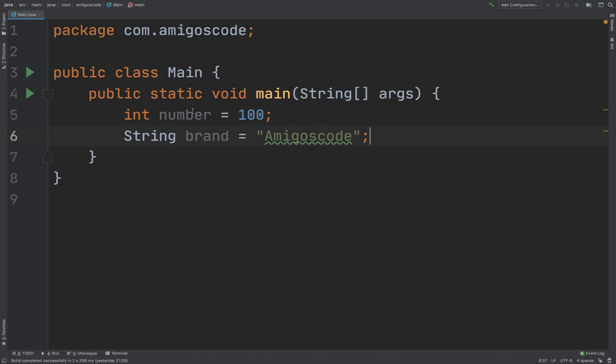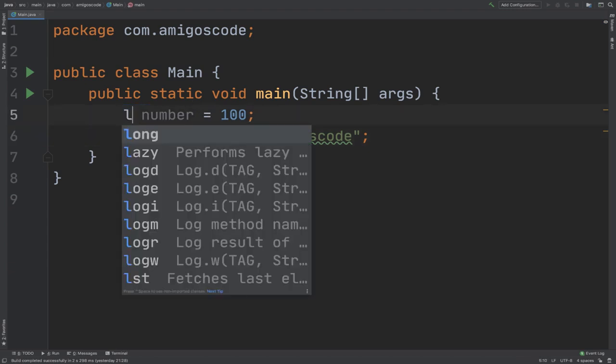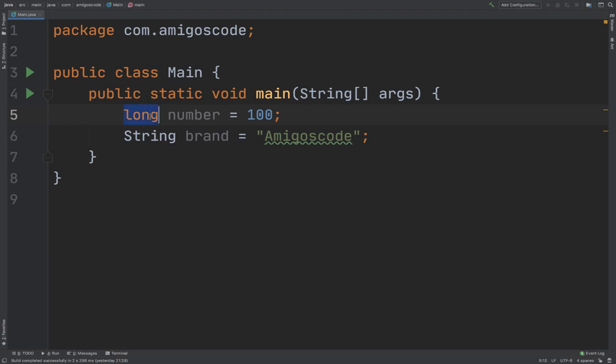Now, as I said, you have two data types when it comes to creating variables. You have primitives, which is, for example, int, or long, or double, for example, if you wanted to store decimal numbers. So for example, 100.01, if I try with int, I'm not allowed to do it, right?